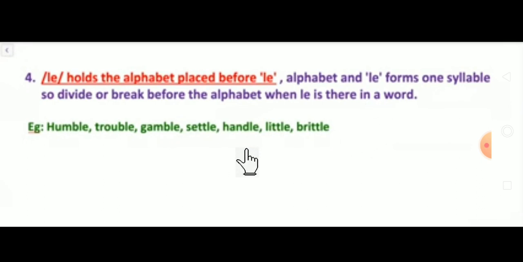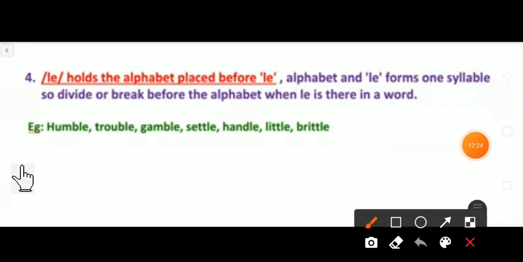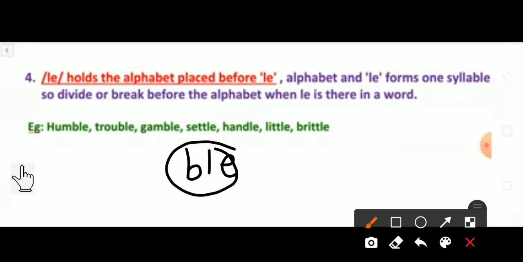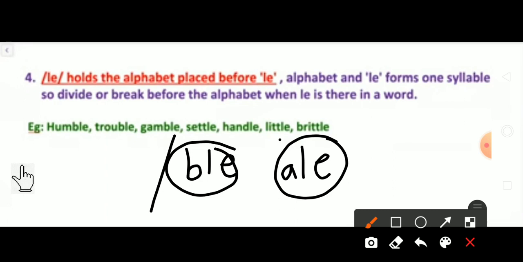We have to do. See here, you can't separate this. I will explain here. So if LE is there and it holds B, yes, so BLE you can't separate. Next, suppose LE is there at the end and if A is there, you can't separate. Yes, so you have to separate before that.